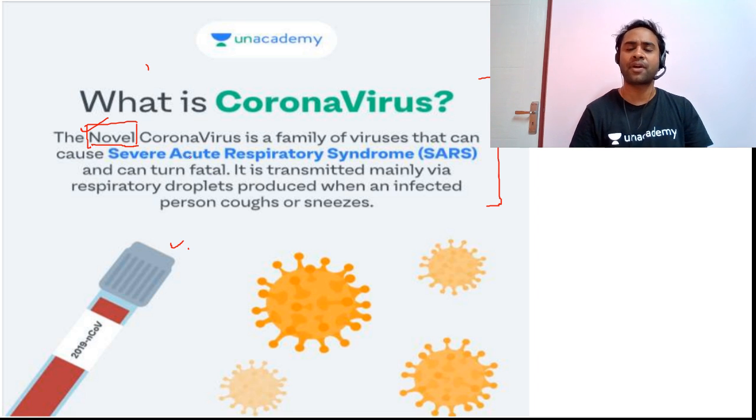The novel coronavirus is a family of viruses that can cause severe acute respiratory syndromes and can turn fatal. It is transmitted mainly via respiratory droplets produced when an infected person coughs or sneezes. So friends, you always have to maintain a distance from a person who is coughing or sneezing.